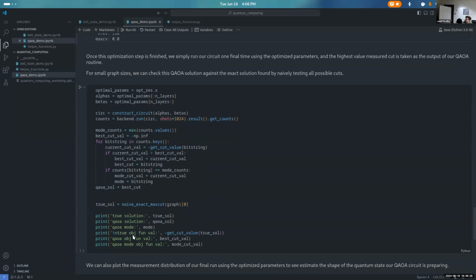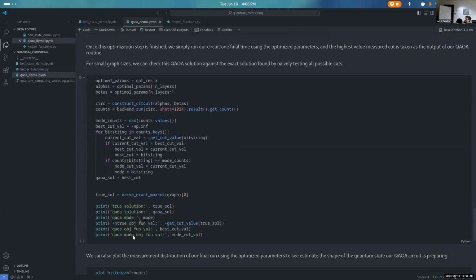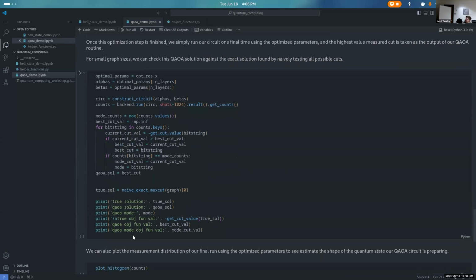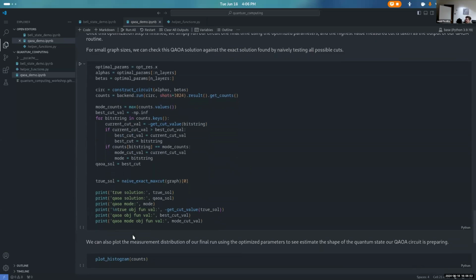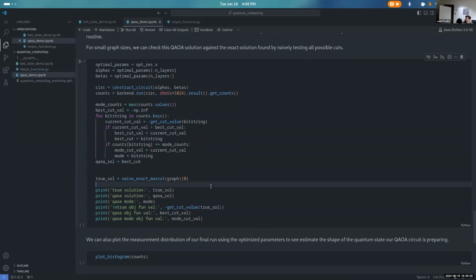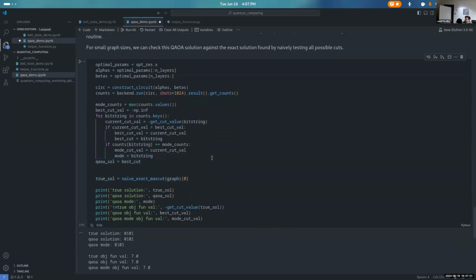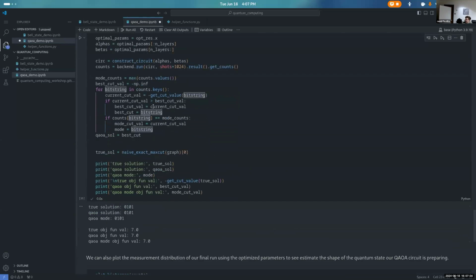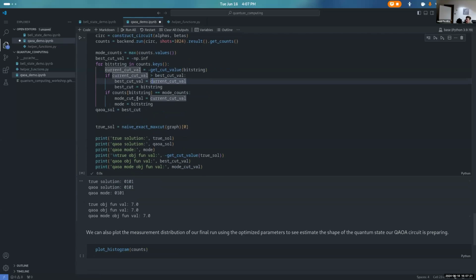Once this optimization step is finished, we simply run our circuit one more time using the optimized parameters, and the highest valued measured cut is taken as the output of our QAOA routine. And then for small graph sizes, we can check this QAOA solution against the exact solution that we already found by naively testing all possible cuts. So let's do that. And I've got some print statements here that'll just give us some stuff. I won't go too much into the code. This is just walking through all of our measured results from our circuit that was run using those found optimal alpha and beta parameters, and it just finds what the best cut is. This is just a simple walk through a dictionary to find the highest value in it and the corresponding key.